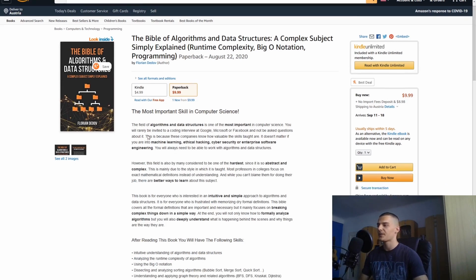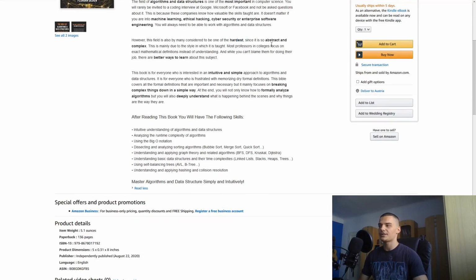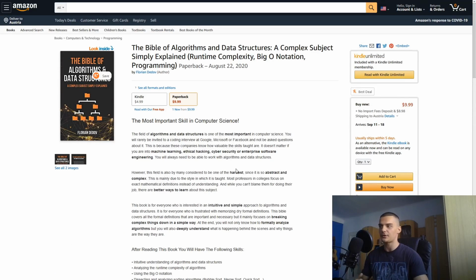So you can see in the description here, the most important skill in computer science. Yeah, it basically is, because you need it for all coding interviews, cybersecurity, ethical hacking, machine learning, enterprise software engineering, whatever. But it's also one of the hardest and most abstract and most complex fields that everyone complains about. I cannot understand it. I don't know what to do with it.